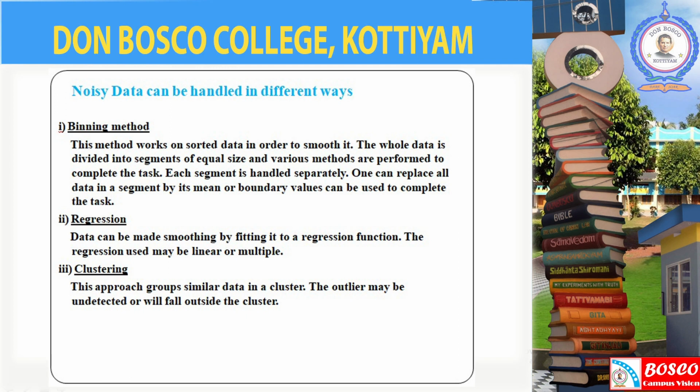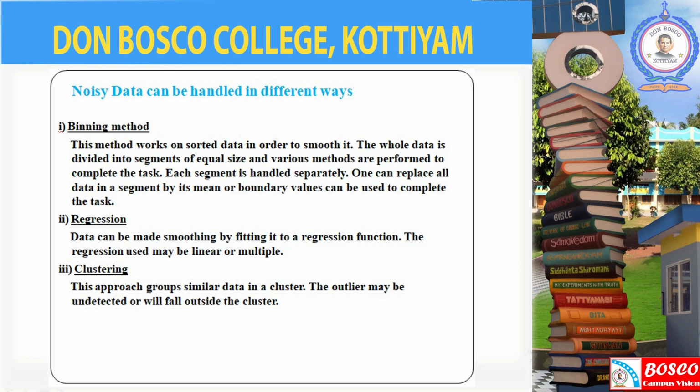First one is the binning method. This method works on sorted data in order to smooth it. The whole data is divided into segments of equal size and various methods are performed to complete the task. Each segment is handled separately. One can replace all data in a segment by its mean or boundary values to complete the task.